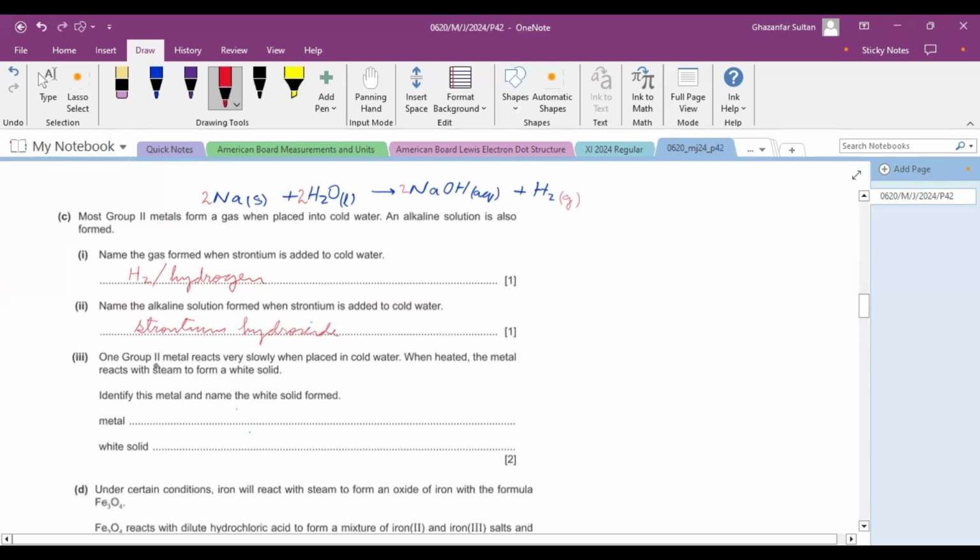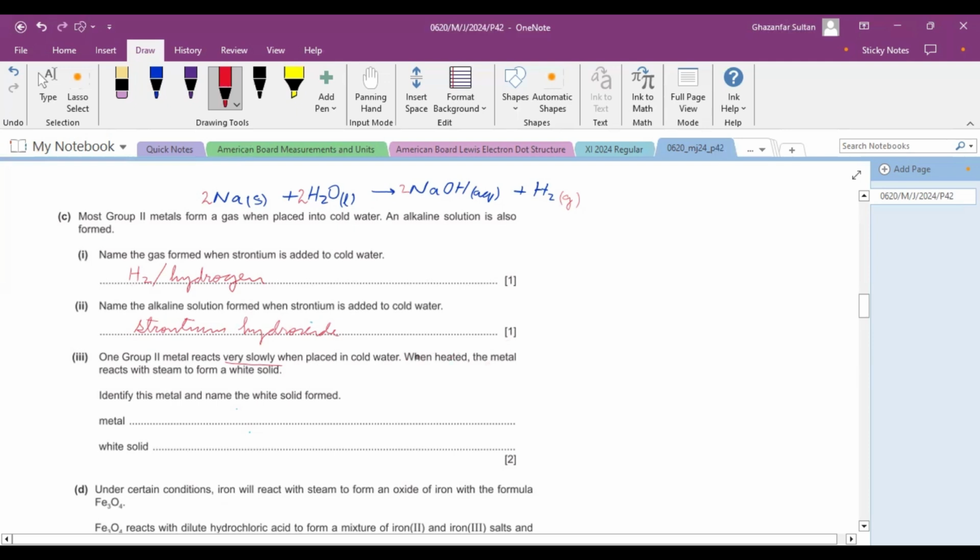And next, one group 2 metal reacts very slowly. If a group 2 metal is reacting very slowly, then you immediately think about the elements at the top. So at the top, the elements are beryllium, magnesium, and calcium. So when placed in cold water, remember that calcium does not react slowly. Calcium also reacts vigorously. So it might be beryllium or magnesium. Beryllium is having amphoteric properties.